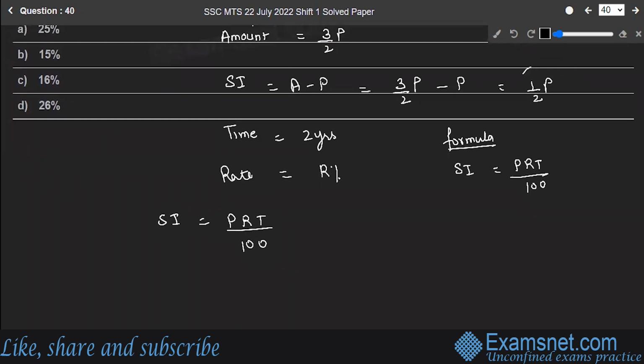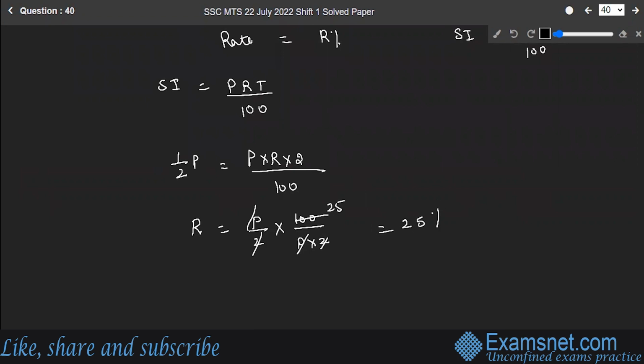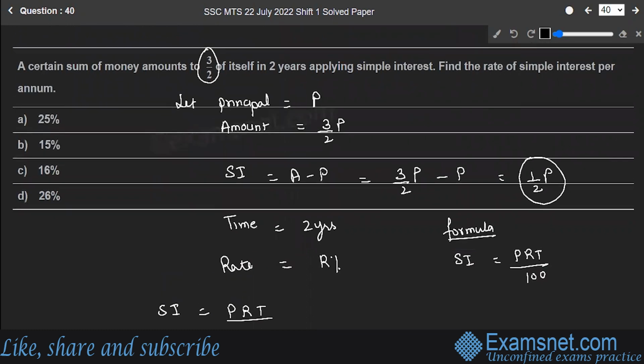Simple interest was 1 by 2 of P. So 1 by 2 of P is equal to principal, rate I have to find out, time is 2 years, upon 100. So let's make R the subject of the formula. P by 2 multiplied by 100 upon P into 2. So they will cancel out and we get 25. So 25 is the required rate of simple interest. Option A is the correct answer to the question. Hope you are clear.